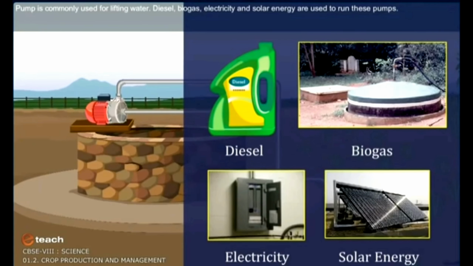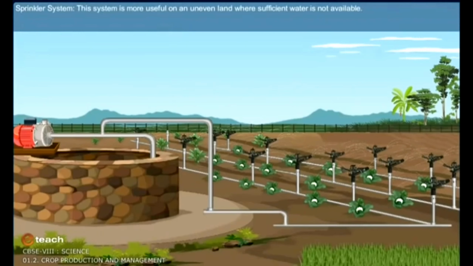A pump is commonly used for lifting water. Diesel, biogas, electricity and solar energy are used to run this pump. Second is the modern method. This method helps us to use water economically. The main methods are the sprinkler system and the drip irrigation system.